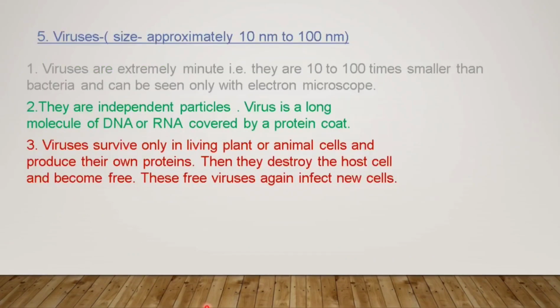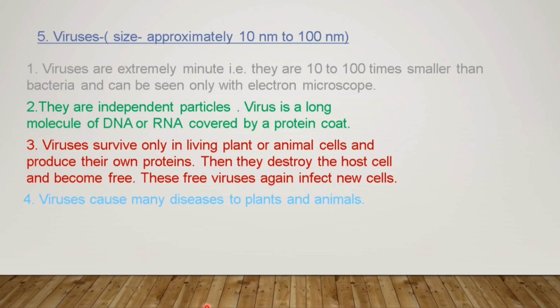Now when the cell is destroyed, the virus is free again. And then again this free virus will go and infect or attack new cells and do the same thing with them. It will absorb the nutrition and it will destroy them. So this is how a virus attacks the plant or animal cells.